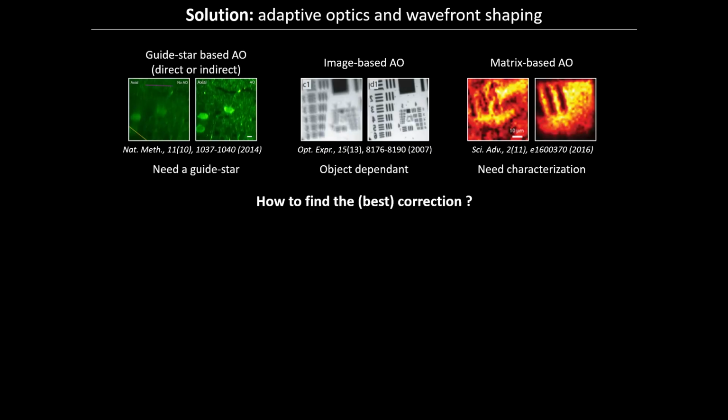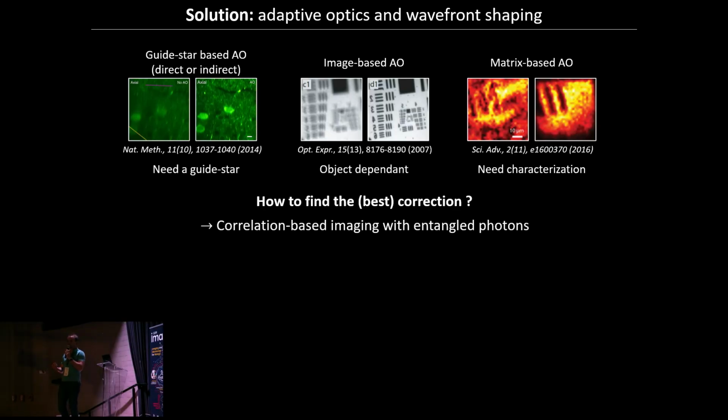It looks like there are many metrics, and essentially you choose the one that works. Matrix-based AO is a bit more difficult to implement in practice, and especially you need a pre-characterization of the system. So what we propose is actually to use correlation-based imaging with entangled photons to find this optimal correction, bypassing most of the different problems that you have with these techniques.